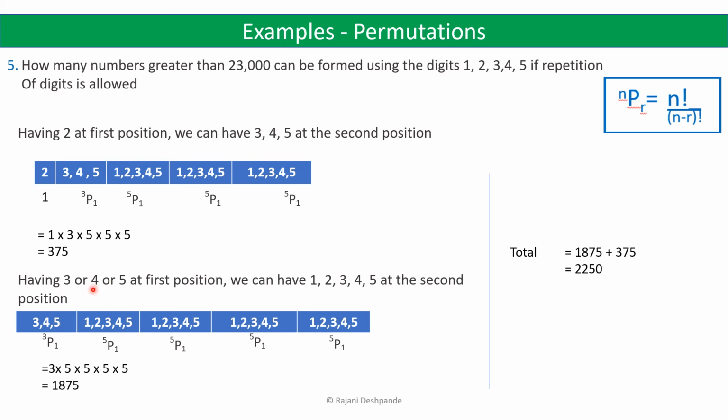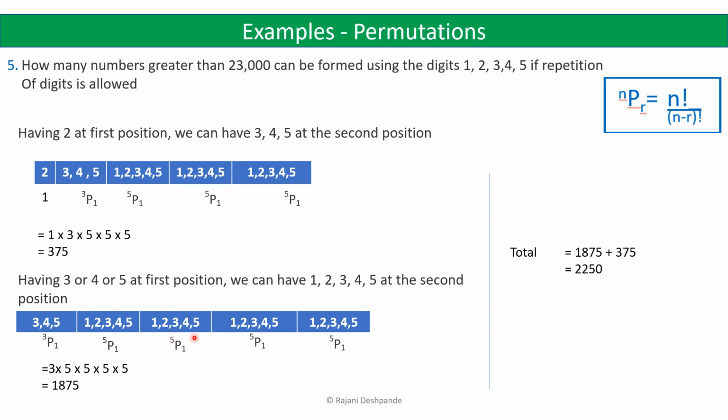But the numbers having 3, 4 or 5 at the first position are also greater than 23,000. So now we will see here, if we have 3, 4 or 5 at the first position, we can have any one of these digits here. So this can be done in 3P1 ways, that is using any one of these digits, and then again from the second position we can have any one of the 5 digits, because repetition of digit is allowed.